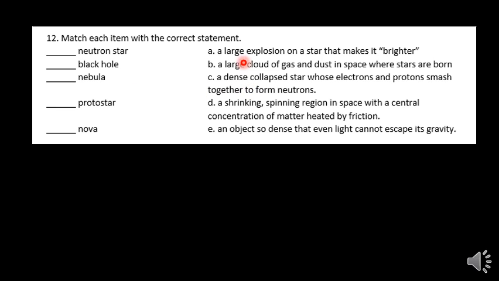So the first one we're looking for is a large explosion on a star that makes it brighter. Explosions on stars that make them brighter, they're called novas. And we have regular novas and we have supernovas. Supernovas happen when we have a high mass star at the end of its life. When it's done fusing material, it actually has iron in the core and it can't fuse iron. And gravity starts to win and it tries to collapse the star and it bounces off the core of the star and it explodes in a supernova explosion.